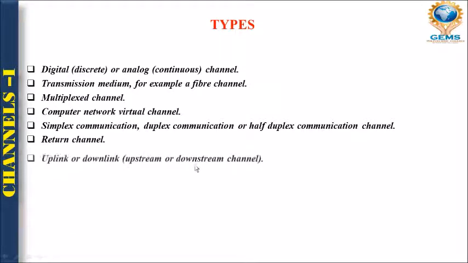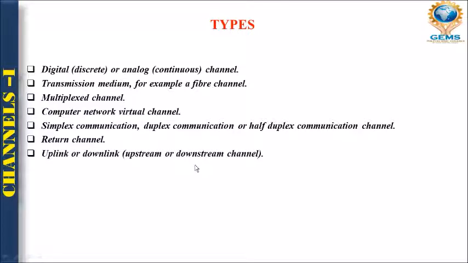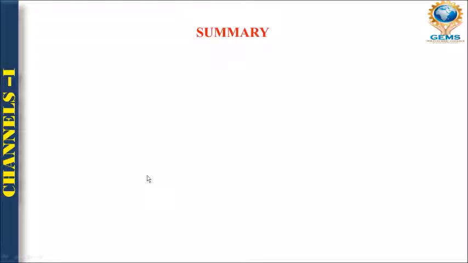Return channel, uplink and downlink channel, used for upstreaming and downstreaming. Broadcast channel, unicast channel and multicast channel. So for multi-point we are using such type of channels.